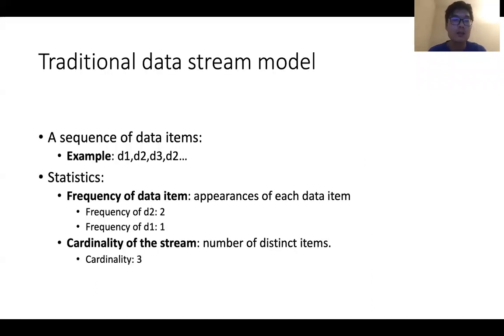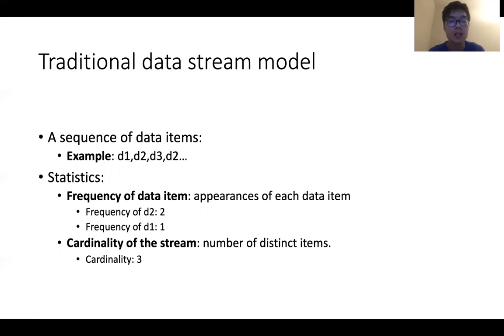First, let's consider the traditional data stream model. A data stream can be modeled as a sequence of data items. We give an example of D1, D2, D3, D2, something like that. The statistics in the data stream model include the frequency of data item. It is defined as the appearance of each data item. In the example, the frequency of data item D2 is 2 because D2 appears twice.